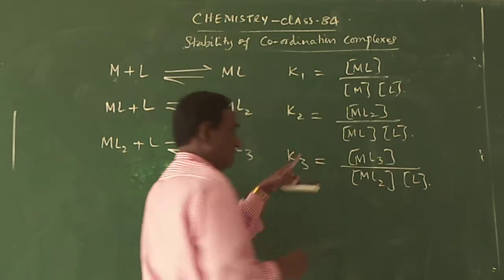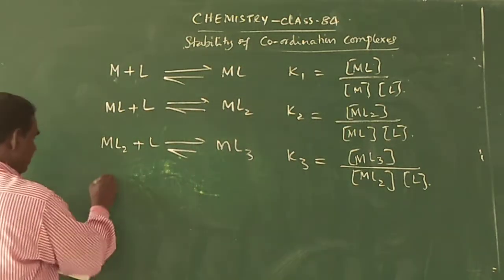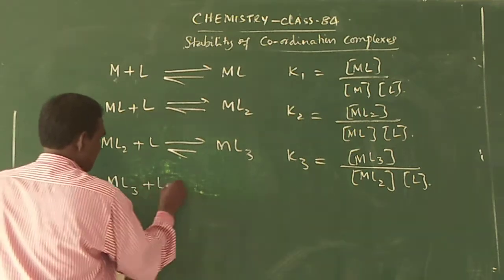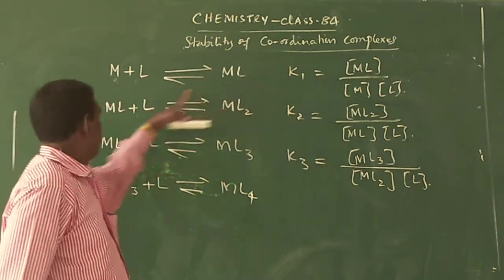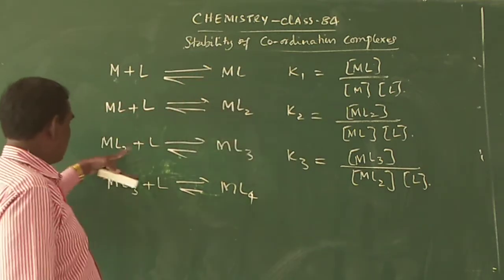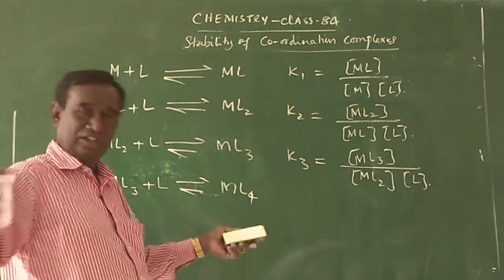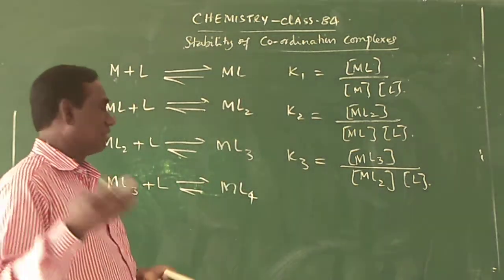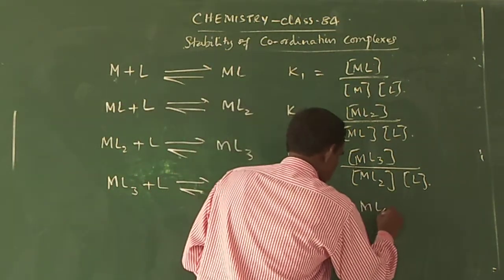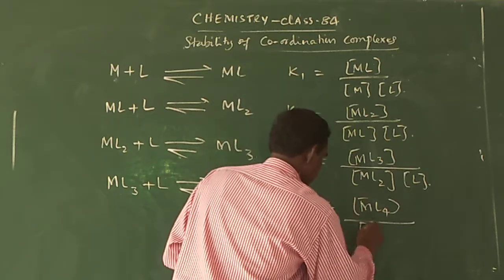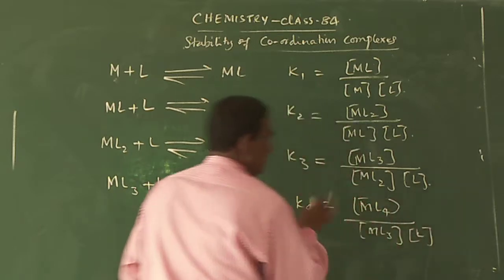This is how we can add the ligands one by one, so the stability of the complex entity also increases. ML3 plus L, you will get ML4. So M plus L gives ML, ML plus L gives ML2, ML2 plus L gives ML3, ML3 plus L gives ML4. That means the addition of ligands increases the stability of the complex entity. K4 is equal to ML4 divided by the concentration of ML3 into the concentration of L. That is how we can add the ligands.